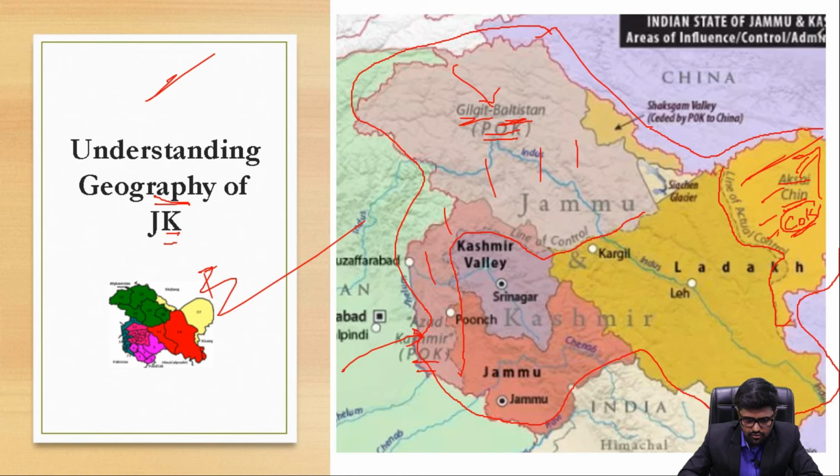Now there can also be a geography question like Shaksgam Valley, which was with Pakistan, right? It was ceded to China by Pakistan. Pakistan gave it as a gift to China, but it's ours. That's okay, that's a different story. But always remember that the Shaksgam Valley is not contiguous with Aksai Chin. There can be questions of this type.